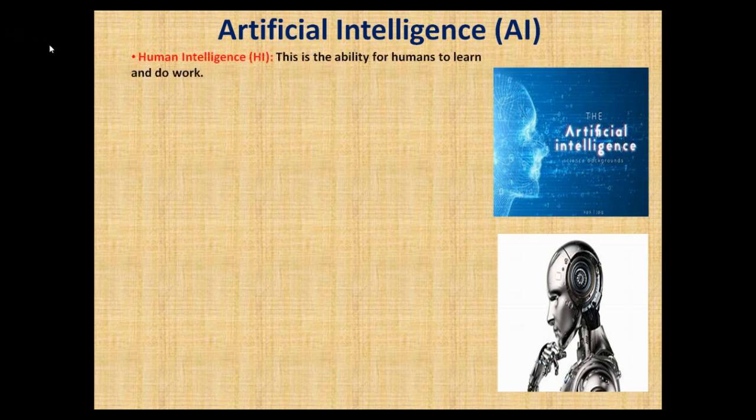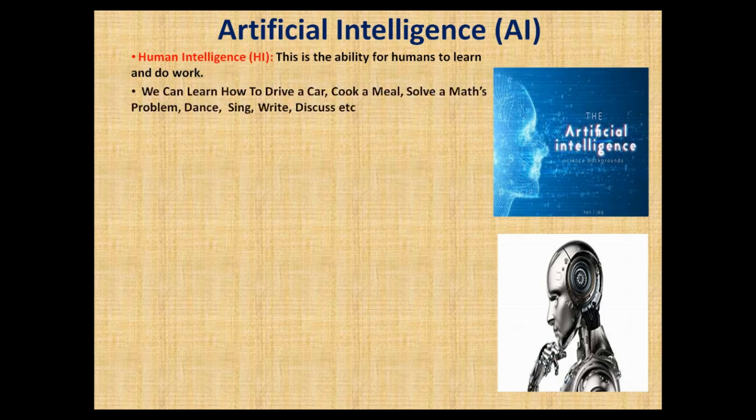Now, we'll start by defining what human intelligence is. So human intelligence is the ability for humans to learn and do work. That is human intelligence. Now, if we make progress, as human beings, we can learn how to drive a car, cook a meal, solve maths problems, dance, sing, write, discuss, etc.